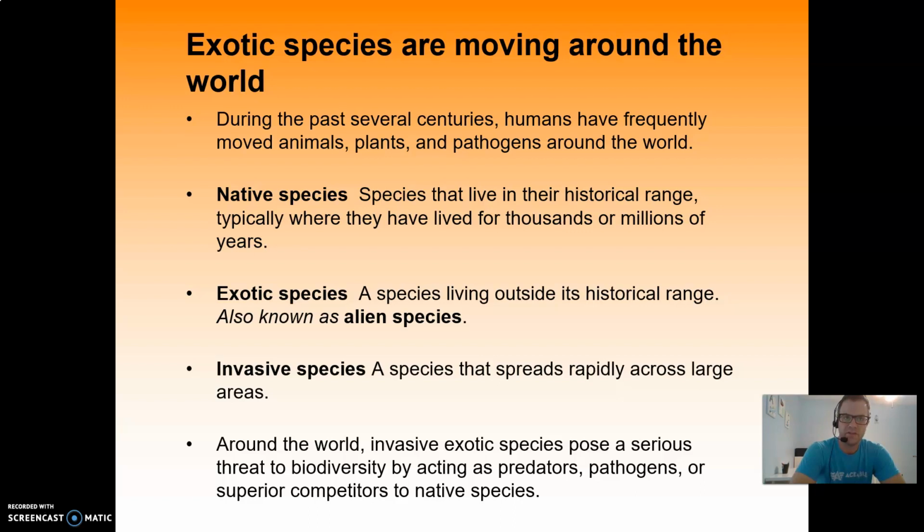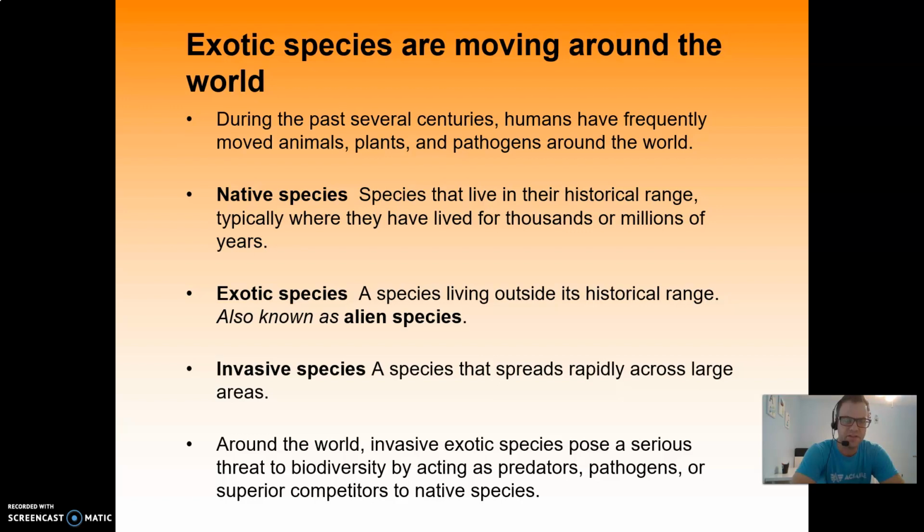So exotic species. Not just habitat loss, but also the movement of exotic species, when it comes to plants and animals moving around the world, can cause biodiversity decline, because people end up harvesting them from their natural areas and moving them into areas where they don't thrive and end up dying. So during the past several centuries, humans have frequently moved animals, plants, and pathogens, usually not with a purpose.